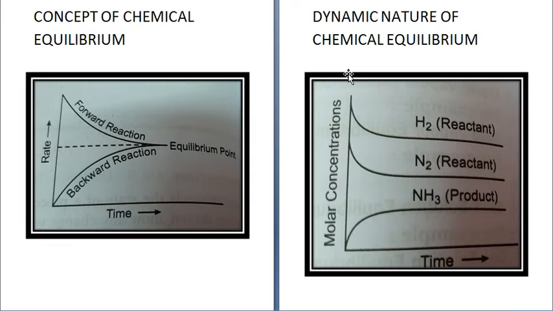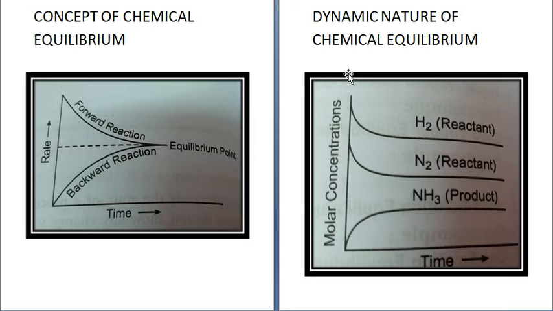It would have been static had the reaction stopped. The reaction does not stop. Only the rate of forward reaction is equal to the rate of backward reaction, so we see no change in the overall process. We feel that nothing is happening, but actually the reaction is continuing. So chemical equilibrium is dynamic in nature.